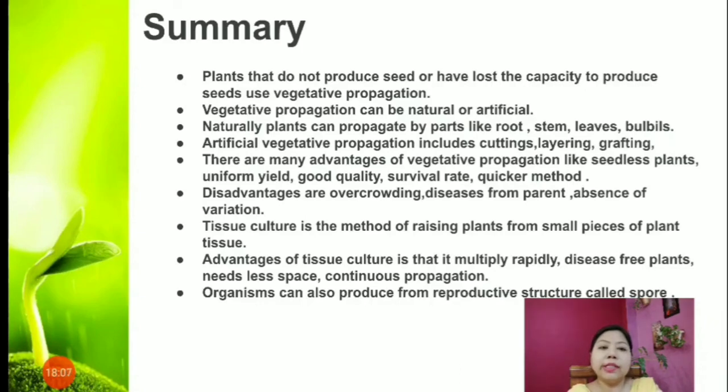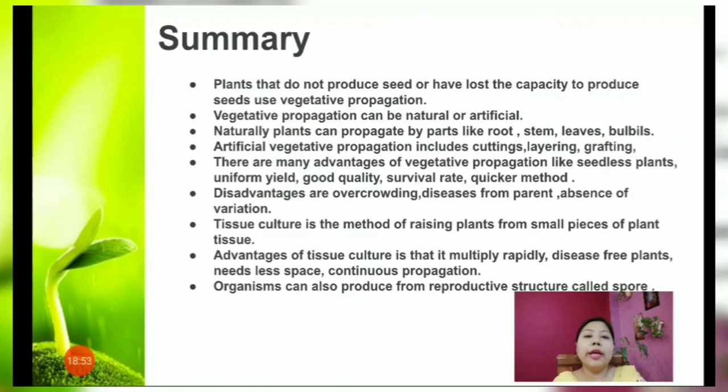Tissue culture is the method of raising plants from small pieces of plant tissue. Advantages of tissue culture are that it multiplies rapidly, it is disease free and needs less space, and it is a continuous propagation. Lastly, we understood that organisms can also be produced from reproductive structures called spores. So it's not always necessary to reproduce with the help of seeds. It can be done by various vegetative parts and also by spore formation.